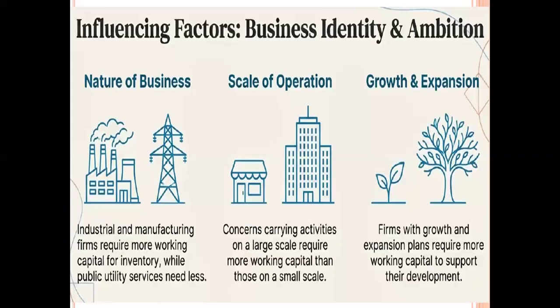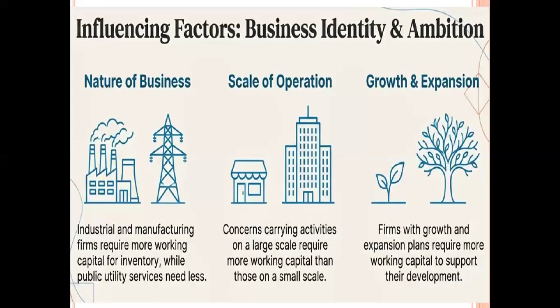For that, they maintain a huge amount of working capital to maintain their inventories and to pay the salaries of the workers. In the case of public utility services or trading concerns, they require a lower amount of working capital because their work is only buying and selling. So they have to buy the goods and sell the goods, and routinely they receive the amount. At that time, they require only a limited amount of working capital in their inventories. Likewise, the scale of operation. Based on the scale of operation, business activities are classified into two categories, namely large-scale industry and small-scale industry. Generally, large-scale industries require a huge amount of working capital compared with small-scale operations.